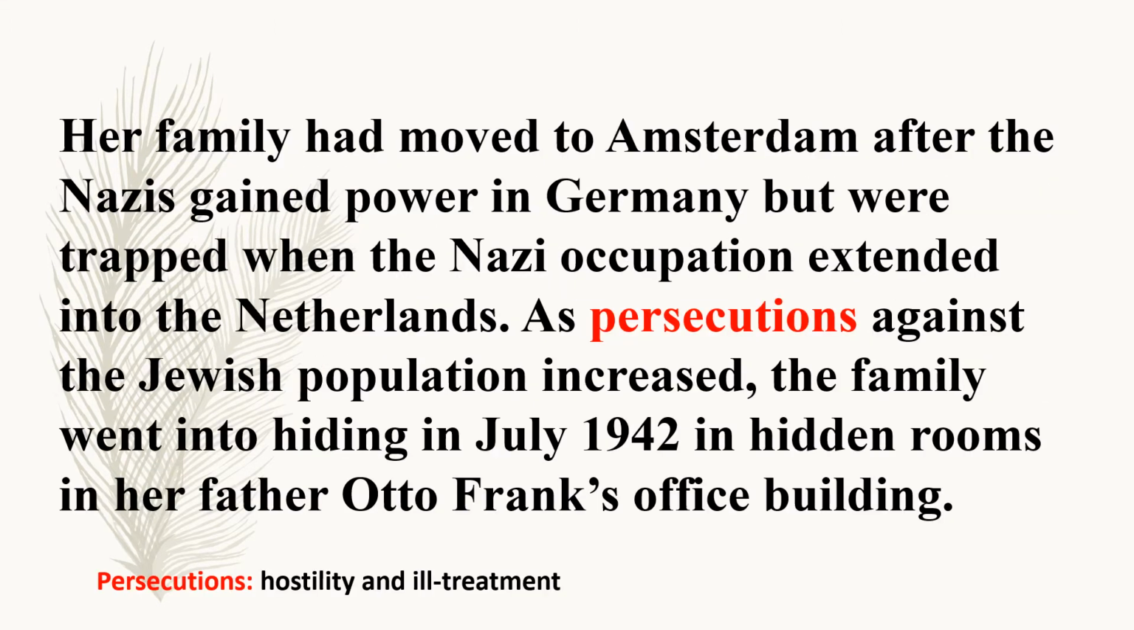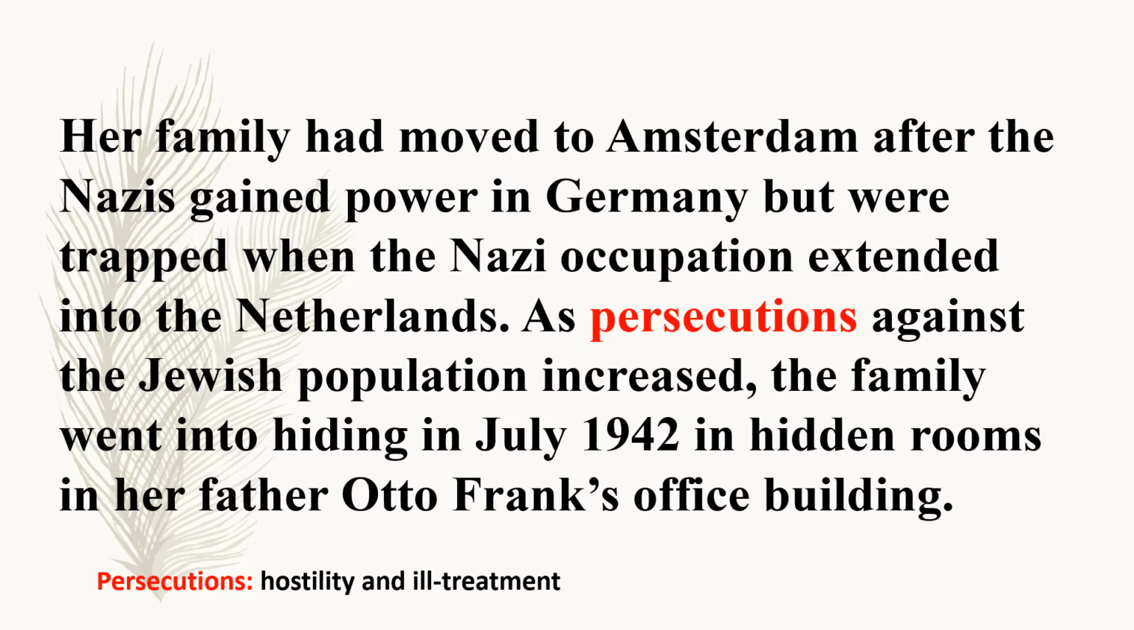Her family had moved to Amsterdam after the Nazis gained power in Germany but were trapped when the Nazi occupation extended into the Netherlands. As persecutions against the Jewish population increased, the family went into hiding in July 1942 in hidden rooms in her father Otto Frank's office building.